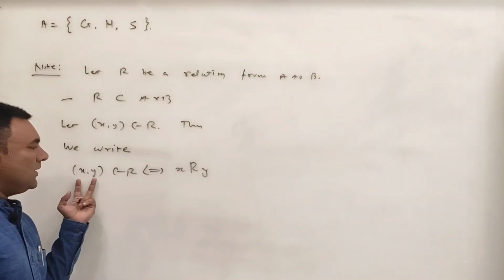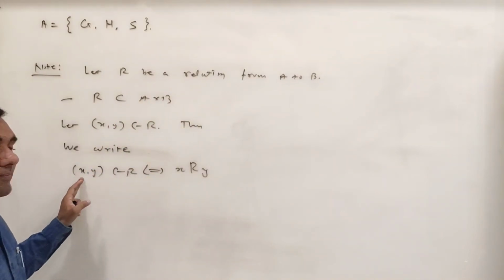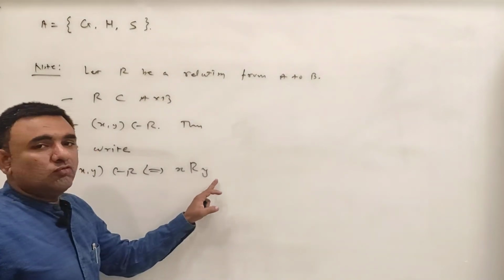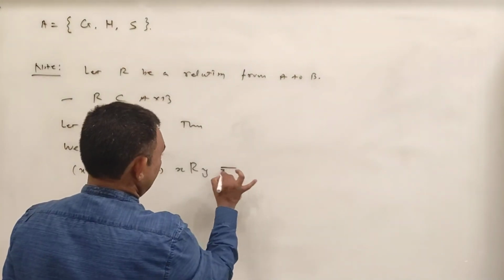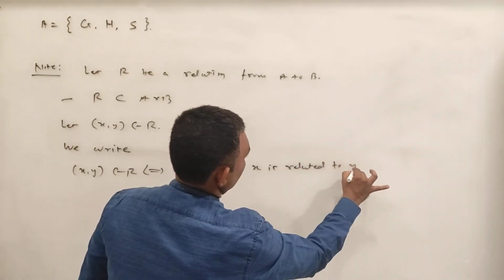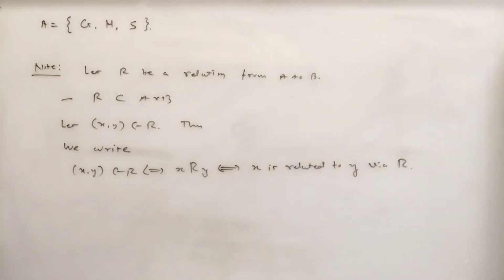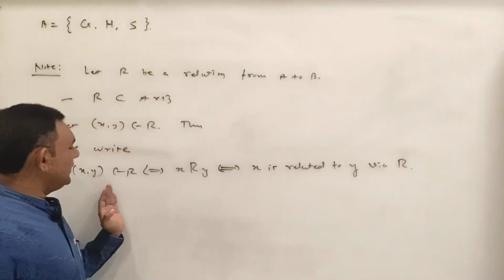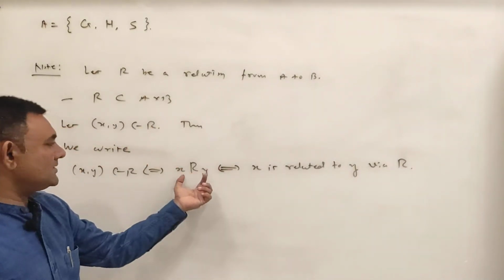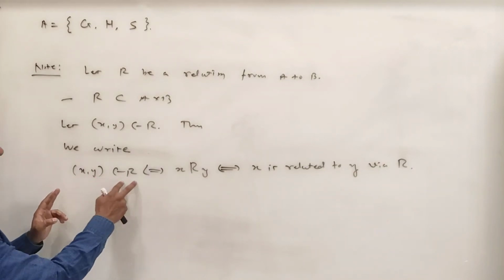So whenever I have 2 elements in R, R is the relation from A to B, then (X, Y) belongs to R means X is related to Y, or we read X is related to Y via R. So these 3 things are equal. X is related to Y via R, you say in words, or you write X R Y means X is related to Y via R, or it is equivalent to say (X, Y) is in R.